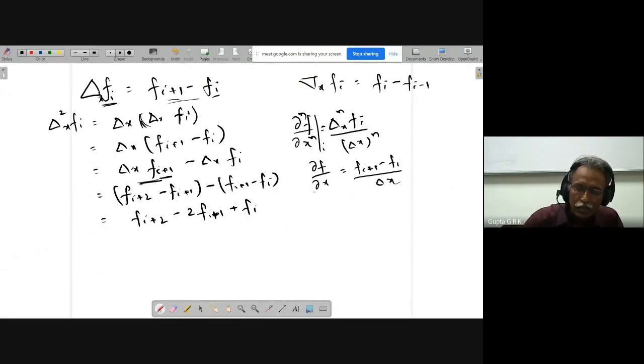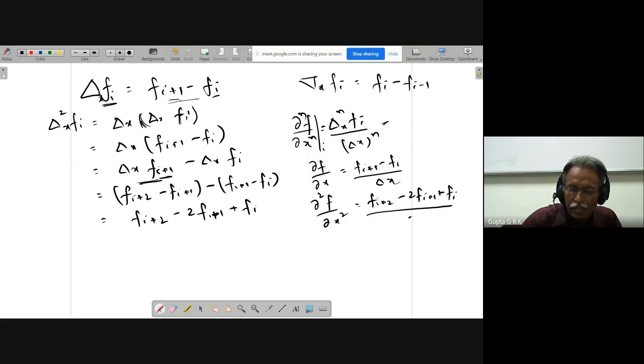And if I want dou square f by dou x square, n equal to 2 in this expression. So delta x squared f i means f i plus 2 minus 2 f i plus 1 plus f i by delta x whole square.